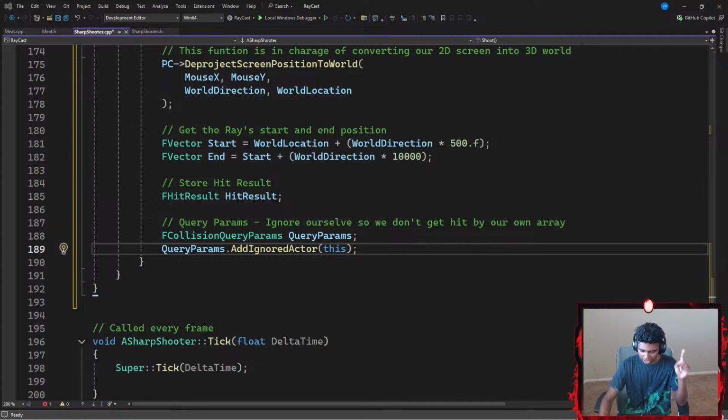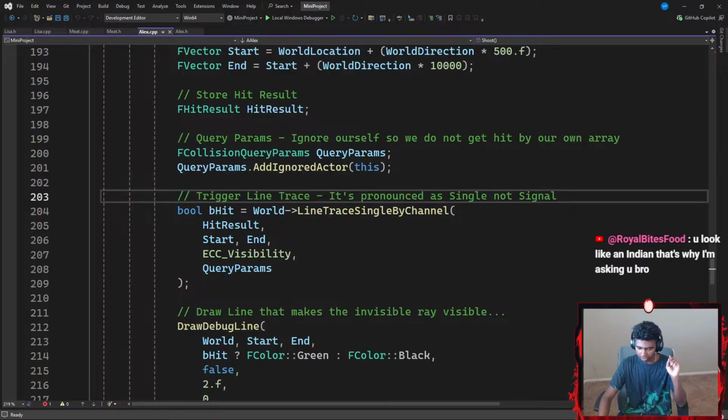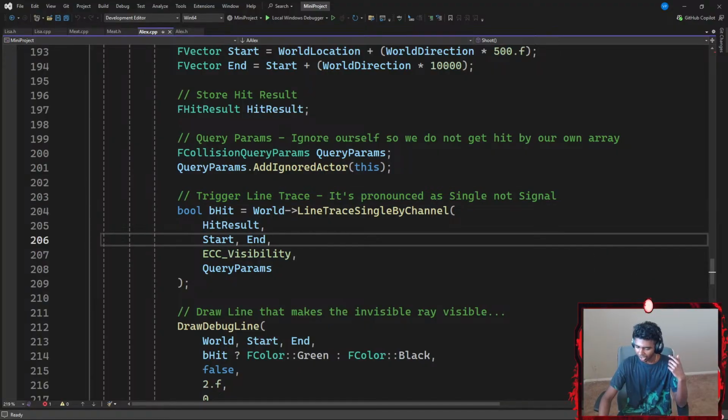Okay, that's it. Now, once I'm done with this, what's the next thing I might want to do? Okay, hold up, guys. Let me open my mini project real quick. Okay, so it was FCollisionQueryParams, and then I ignored this actor. Next up, TriggerLineTrace, and line trace is pronounced as single, not signal.